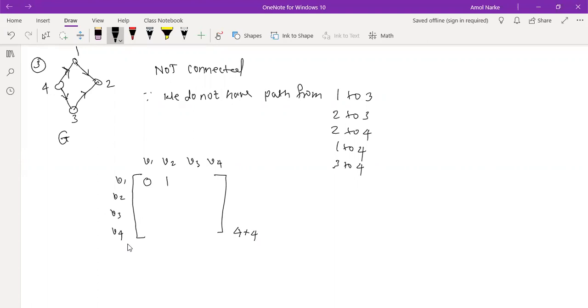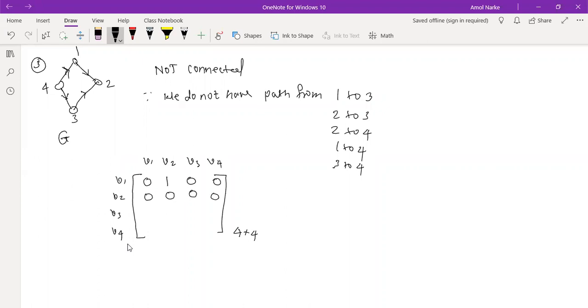V1 to V3, 0. V1 to V4, 0. V2 to V1, 0. See, here the thing is not the same. V2 to V2, it is 0. V2 to V3, 0. V2 to V4, 0.